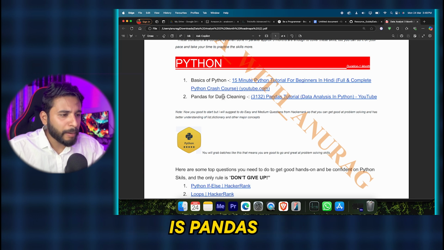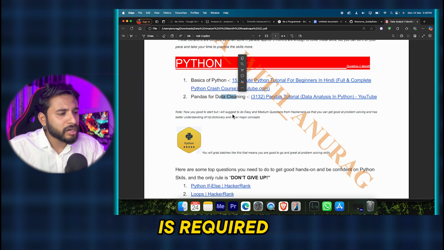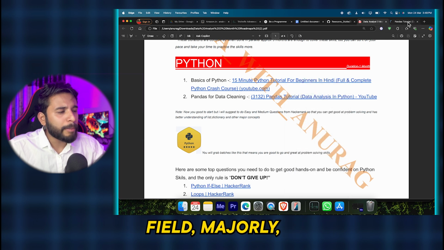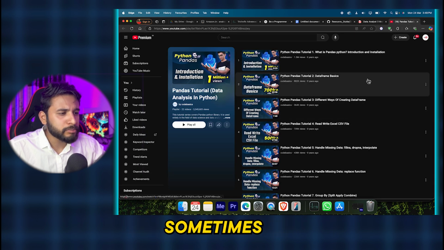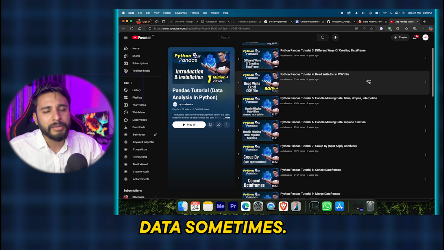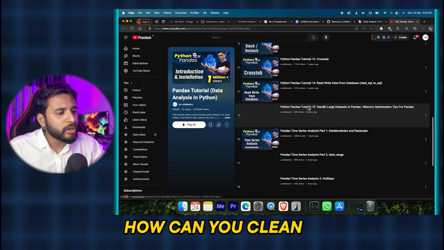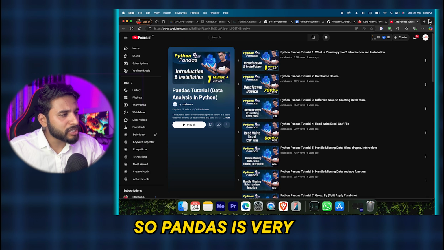Next thing is pandas for data cleaning. Pandas is required because if you are getting into the data analyst field, sometimes you will be getting raw data, or sometimes you will be getting clean data. So it depends on you. If you want to clean something, you should know how you can clean that data. So pandas is very, very important.